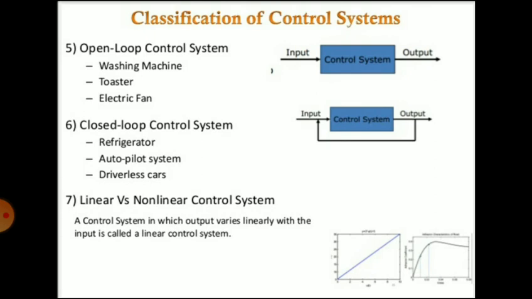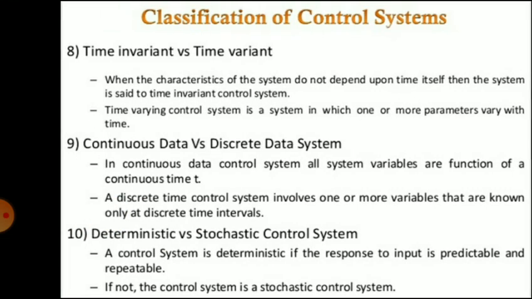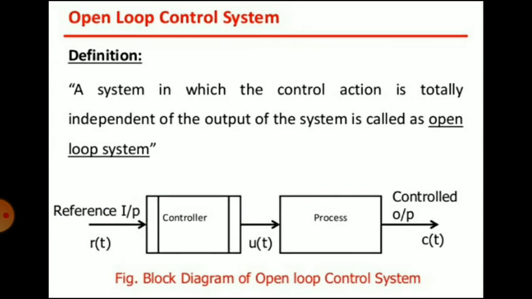Then open loop and closed loop systems. Now the open loop control system. The definition of an open loop control system: a system in which the control action is totally independent of the output of the system is called an open loop system. You can see the block diagram.